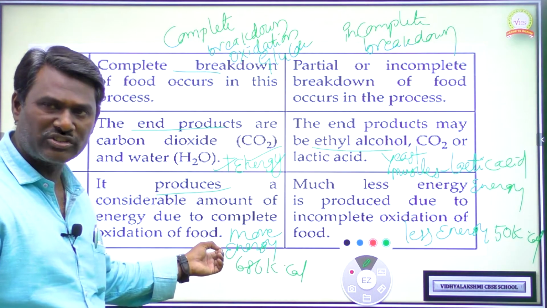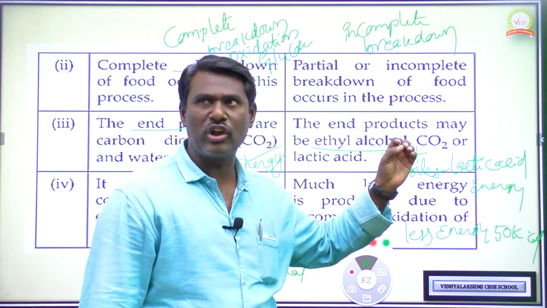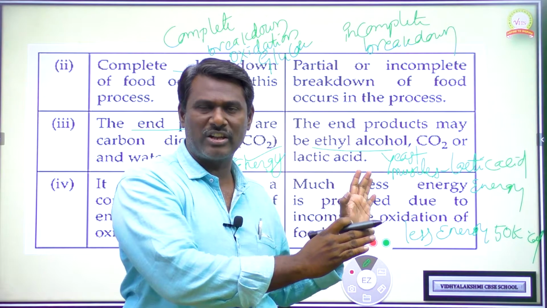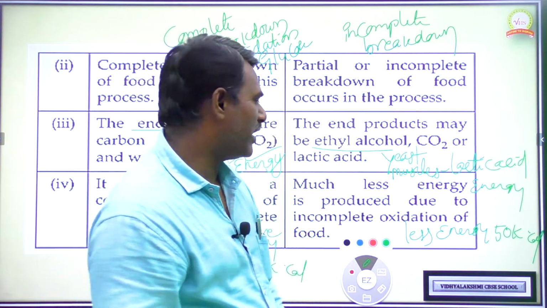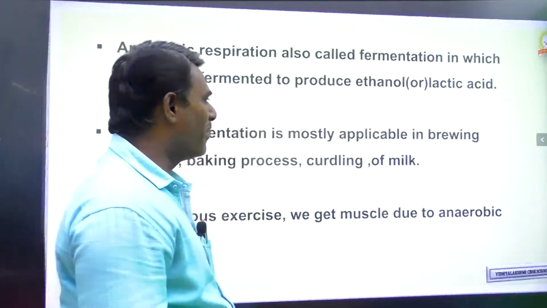In aerobic respiration, 686 kilocalories of energy. In anaerobic respiration, only 50 kilocalories of energy. So see the variation. More energy is produced during aerobic respiration, less energy is produced during anaerobic respiration. So there is one more difference between aerobic as well as anaerobic respiration.